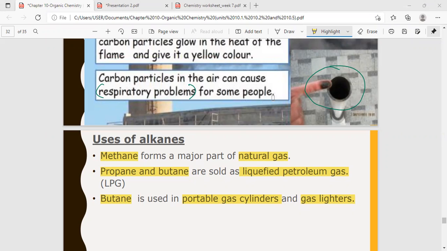Then we learned about the physical properties and chemical properties of alkanes. For chemical properties, we learned only combustion, the complete combustion and incomplete combustion, and also the uses of alkanes. Any question on today's lesson? Okay, no questions.